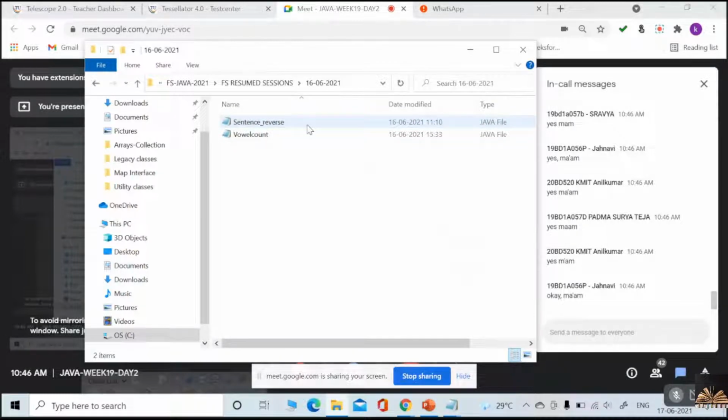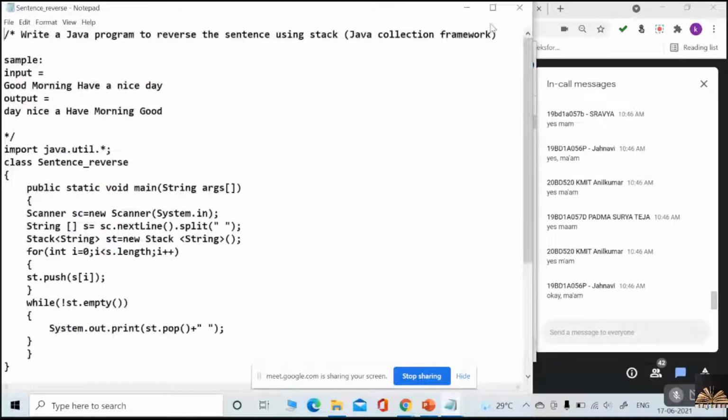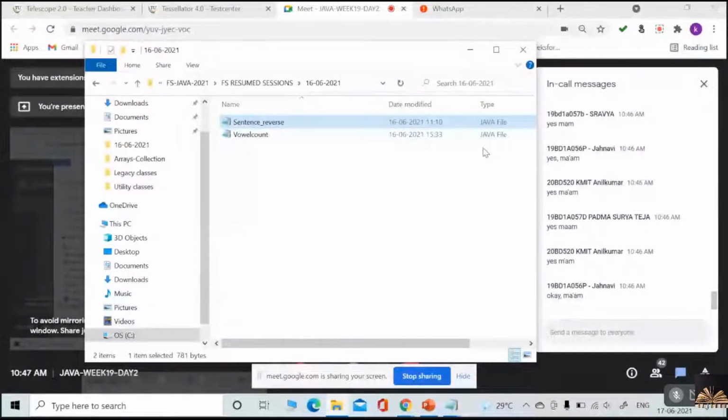Guys, one program you have is sentence reverse. You need to listen carefully to what I am telling. You need to read one sentence from the user.